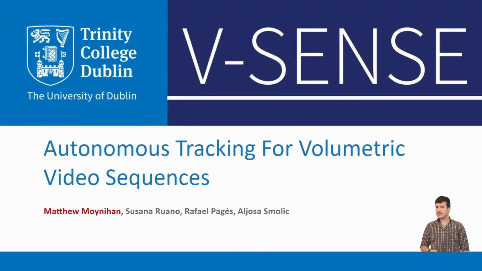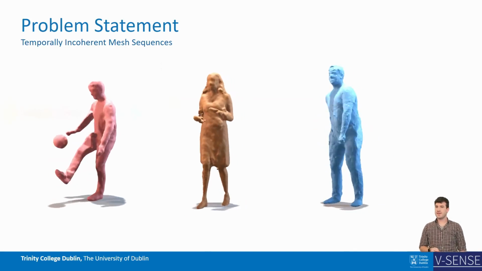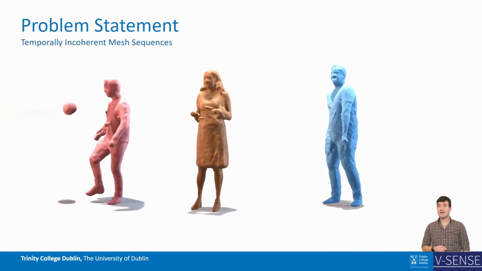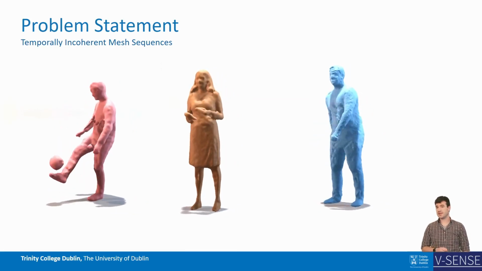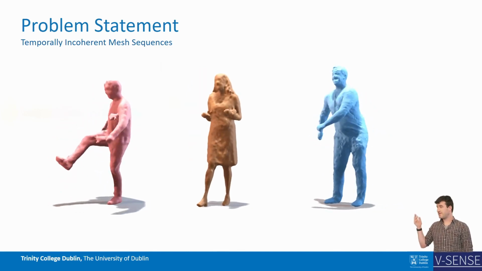In this video, we present our work titled Autonomous Tracking for Volumetric Video Sequences, a system for enforcing spatiotemporal coherence for mesh sequences which is robust against noise, missing geometry, and also supports user edits. Many volumetric video systems generate data on a frame-by-frame basis, which often creates temporal inconsistencies by means of flickering and noise. This is especially true in small-scale studios where the number of sensors used is far smaller than the industry leaders. This leads to a greater number of occlusions and other geometry errors which can manifest as seen in these